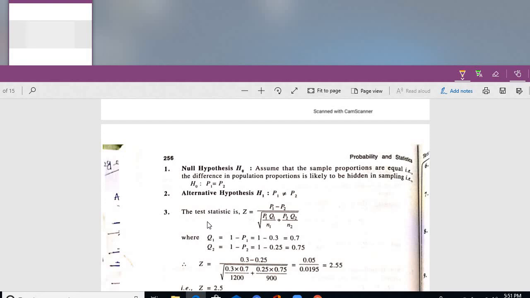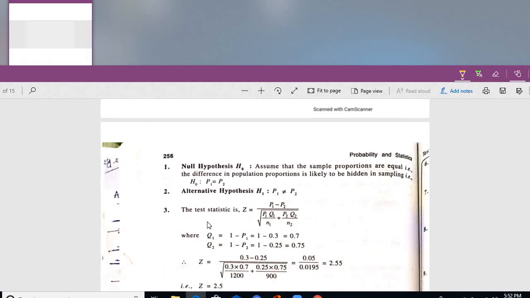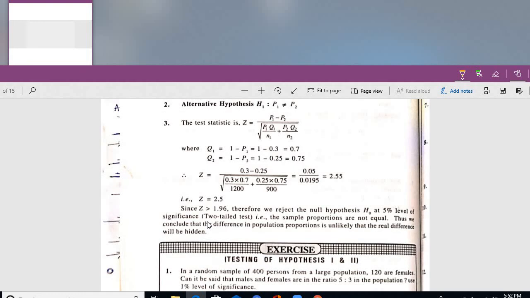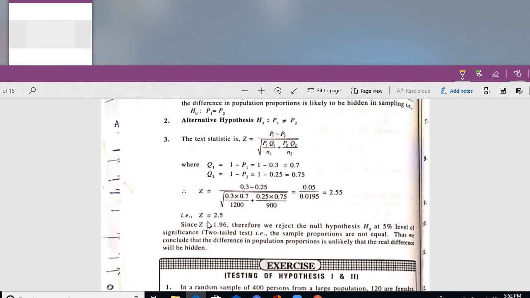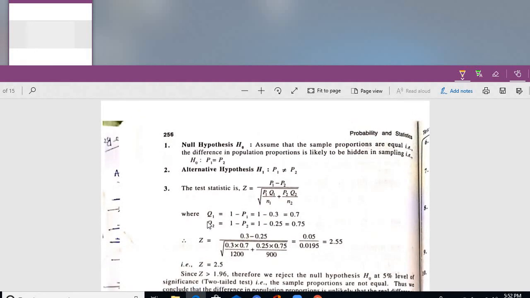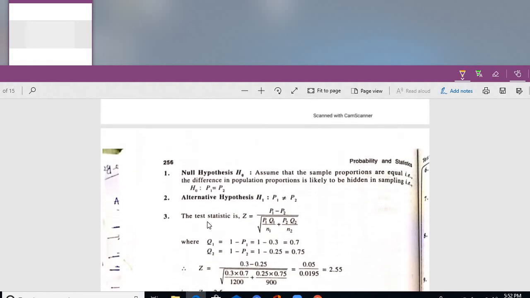See the question. In the question, what is given? Is this difference likely to be hidden in samples of 1200 and 900 respectively from the two populations? Hidden means what? If there is any difference between them, that is P1 is not equal to P2 type, the calculated value will be P1 minus P2 by root of P1 Q1 by N1 plus P2 Q2 by N2. Right? The percentages are given. You have to apply this kind of formula.